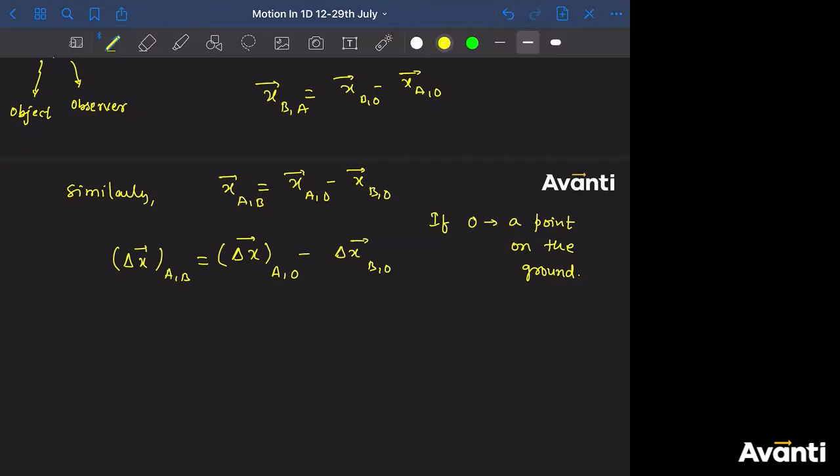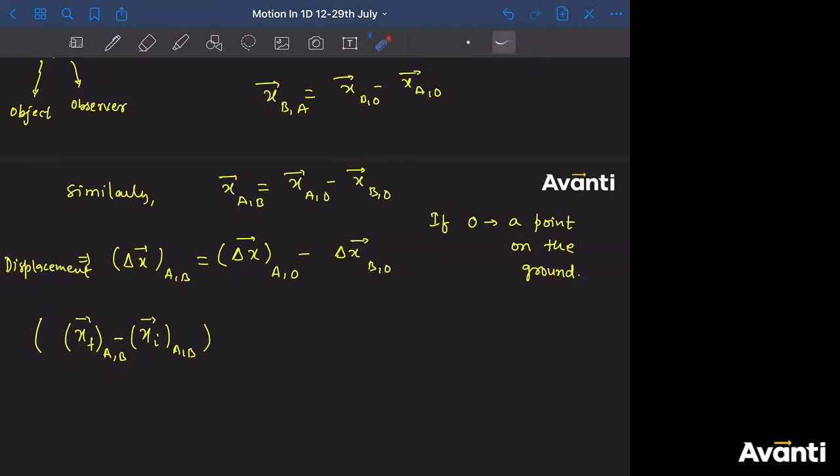What is this, guys? This is the displacement part. What is the meaning of delta? That is the change, final minus initial. If somebody asks you what is the displacement of A with respect to B, how will you write it? Delta x_{a,b} is nothing but x_f of (a,b) minus x_i of (a,b).